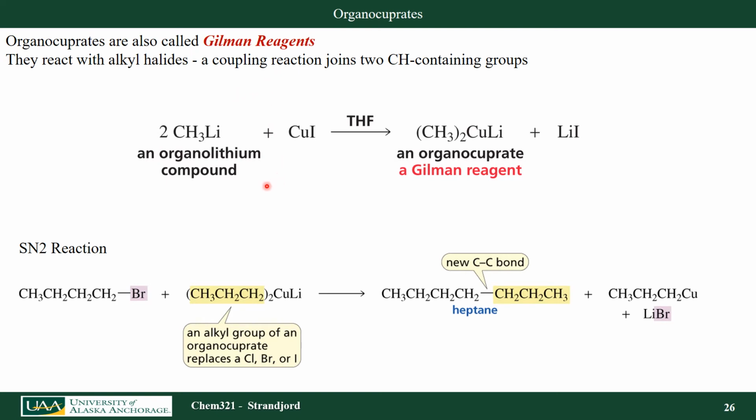So let's look at a few examples. I start out with an organolithium compound. I react that with copper iodide in the presence of tetrahydrofuran, which is a cyclic ether. I form the organocuprate. If I take that organocuprate and react it with an alkyl halide, I do a coupling reaction. It's like an SN2 reaction, where this group reacts as if it is a nucleophile, displacing that bromine atom. I've coupled two alkyl groups together.